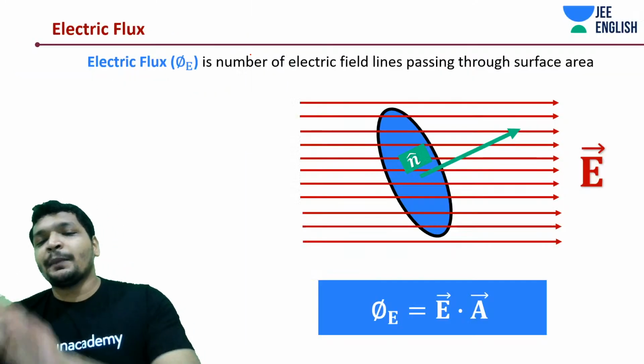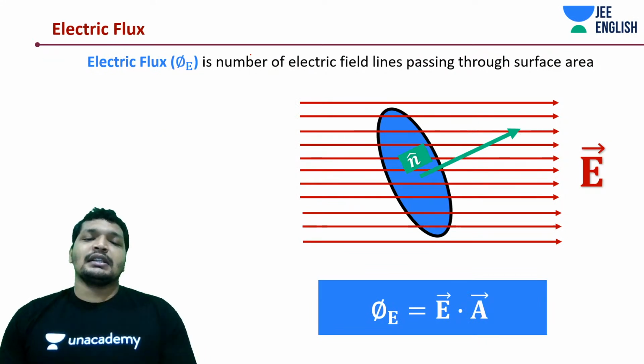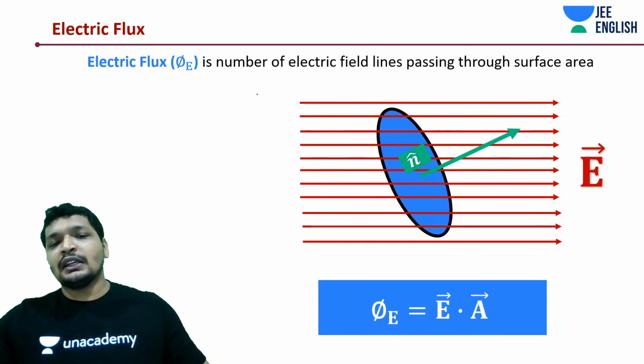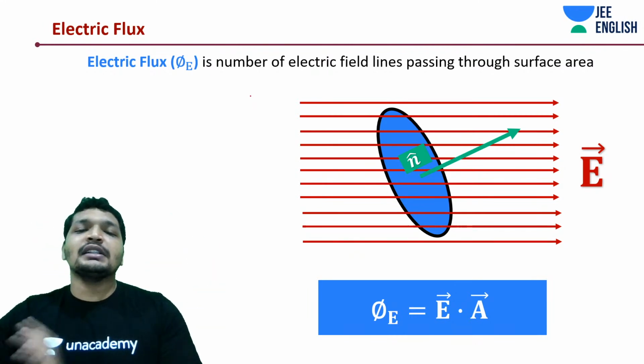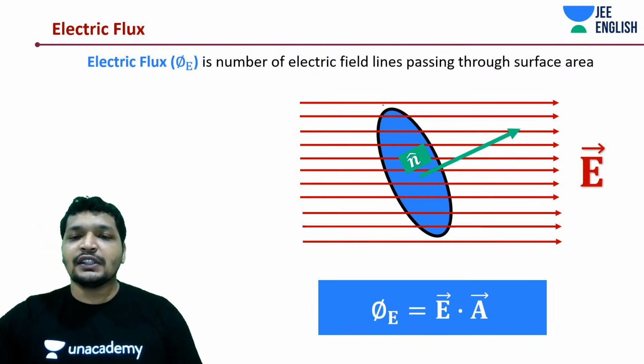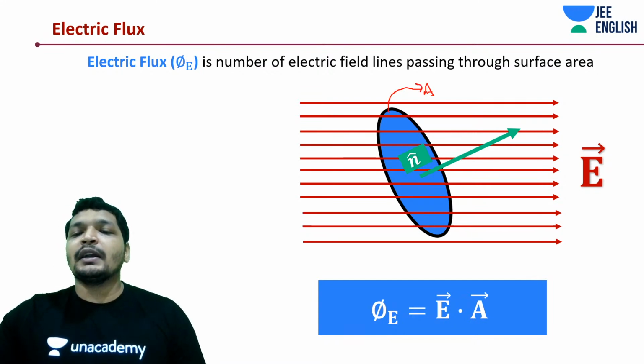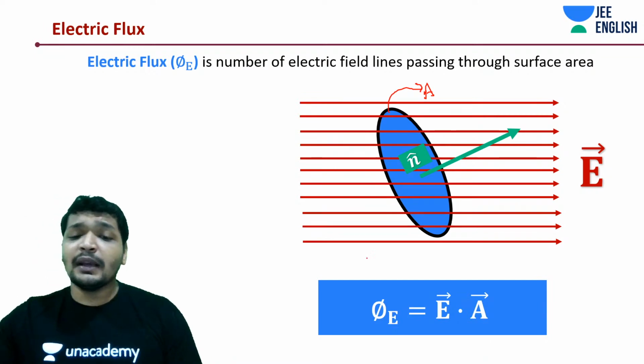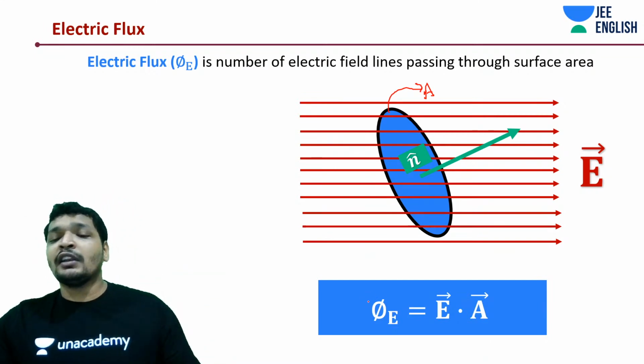Alright, let's get into the topic then. We'll get started with just a little bit of revision. If you remember, what is electric flux? In terms of its definition, it's basically the number of field lines passing through any given surface area. If this is the given surface area, we'll be counting how many field lines are passing through it. But you know that field lines are just an imaginary concept. So, to quantify it, what would we say?